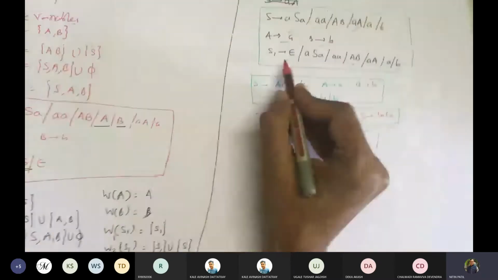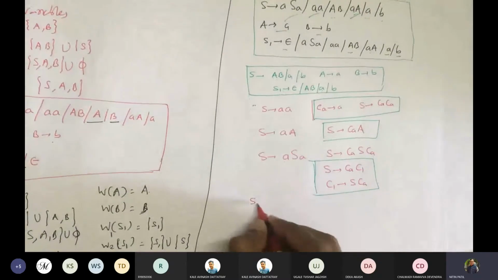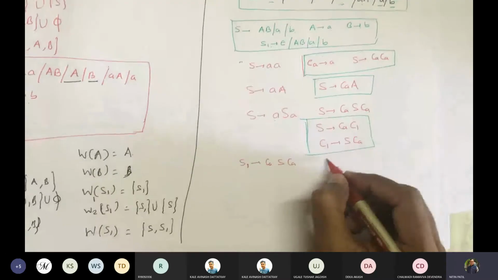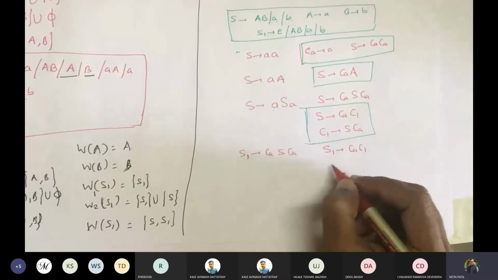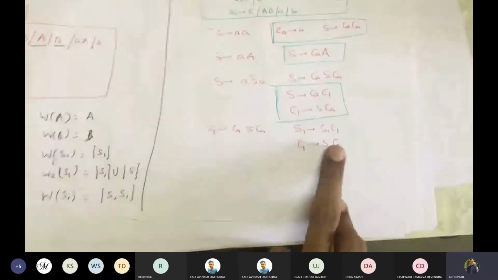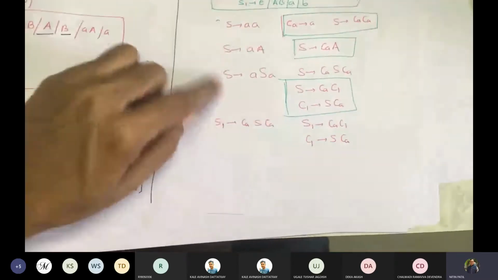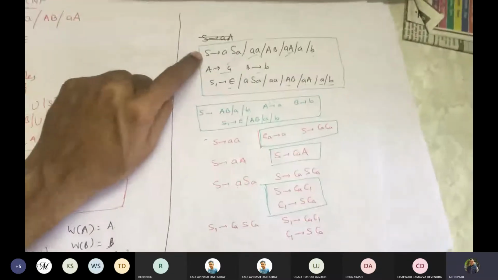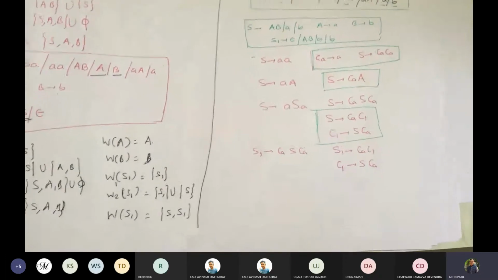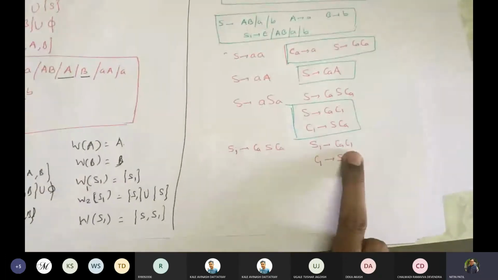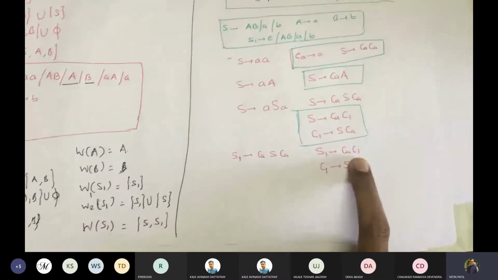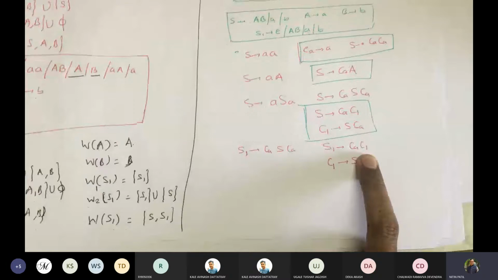Fine. So we get first ASA. We already wrote this. So we'll write S1 gives CAS CA. We can write this as S1 gives CA C1 and C1 gives S CA. Why am I not taking C2 here? Because this S1 is introduced because S was a nullable variable. That is the reason. Otherwise, if S is not nullable and you encounter such a case, you could have introduced C2 here. That is your decision. Even still, you can introduce C2, not a problem.